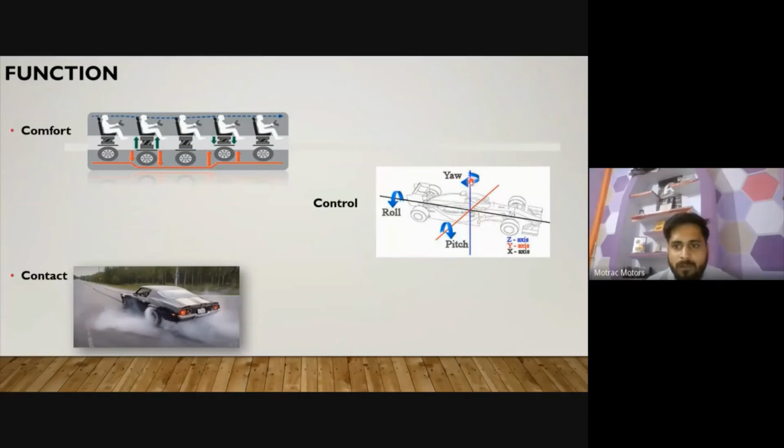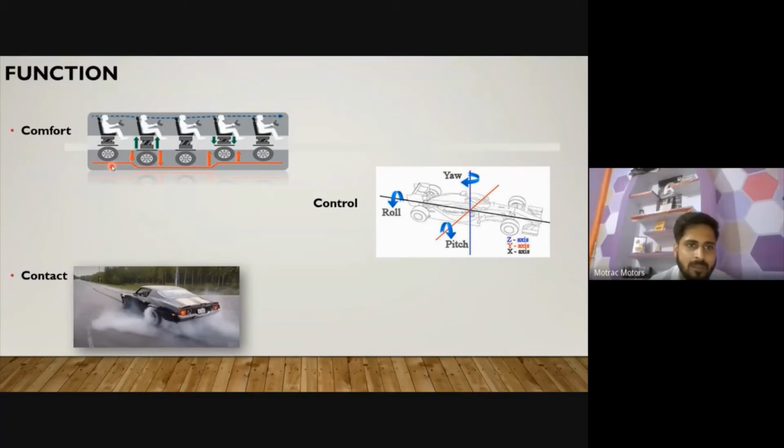It helps against any kind of hindrance from heaving motion or pitch motion, so we generally avoid these motions by installing a good suspension. And the third thing is contact. It allows proper contact with the road. If your wheels are not properly contacting the road, your vehicle will not be controllable, and at that time it can start to skid from some tires, or it might even roll over to one side. So we avoid such conditions. We make a good suspension so that it helps all three areas.